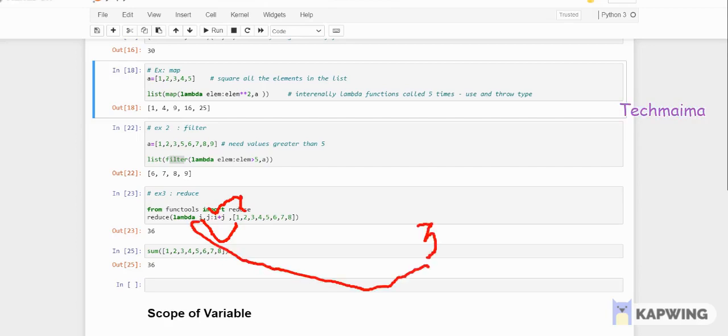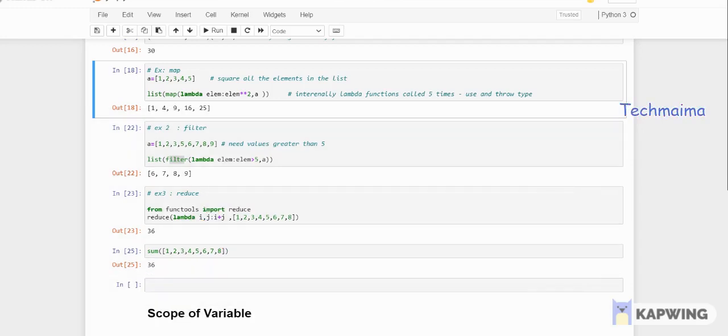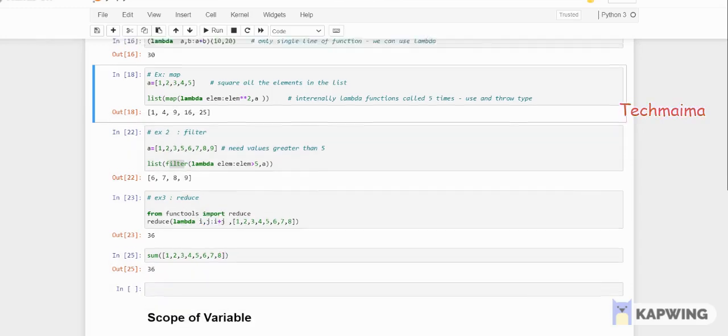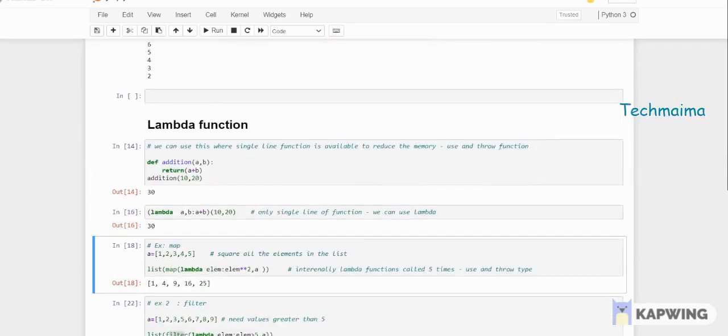Okay, so now the 3 will go to i again, and in the second index 3 is there, so that 3 will go to j. Now 3 plus 3 is 6. Now the 6 value will go to i and 4 will go to j. In such a way it will sum up the values, and it will give us 36. Instead, the simplest way is you can use sum of the list you want to add, and it returns 36. That is the reason the reduce concept has been removed. So for your knowledge I have explained. The first one is map, to map the values, the second one is filter, and the third one is reduce inside lambda function.